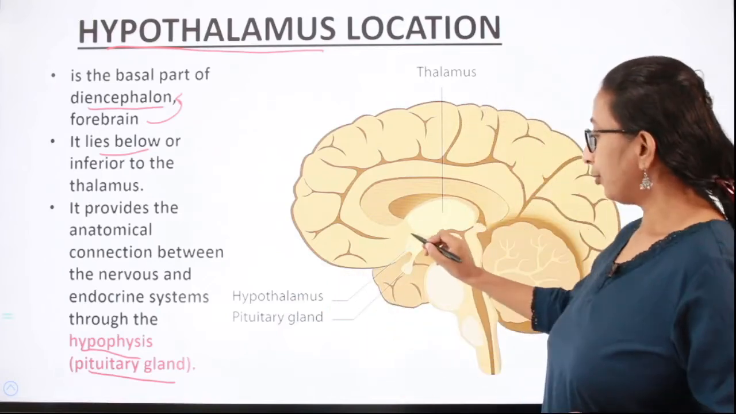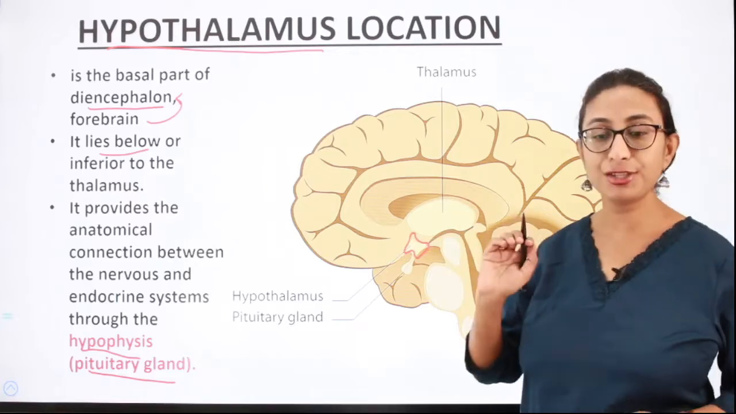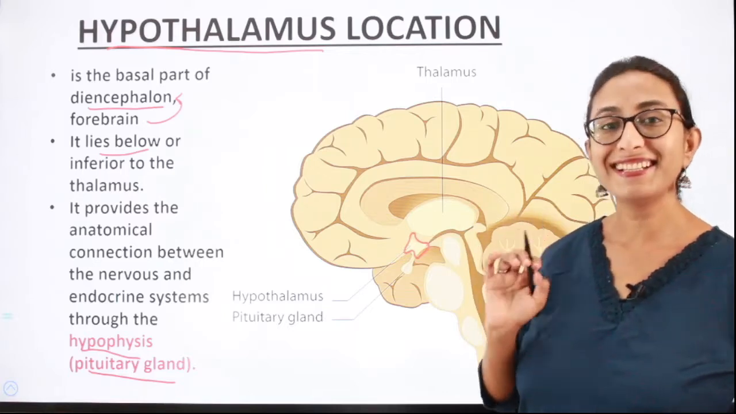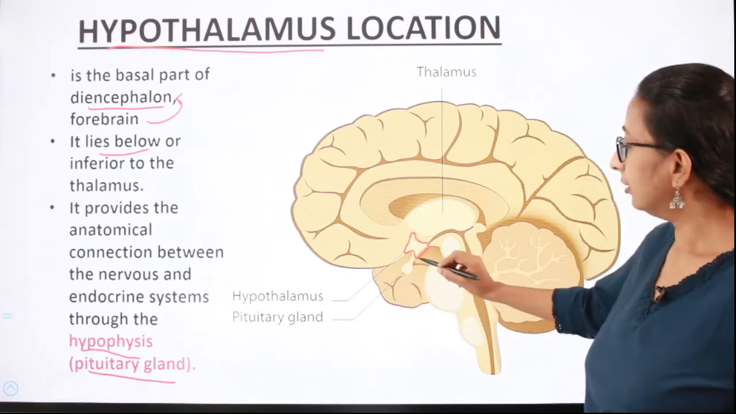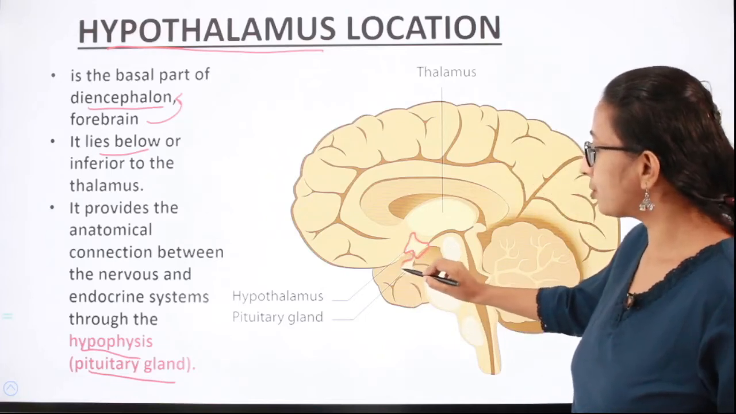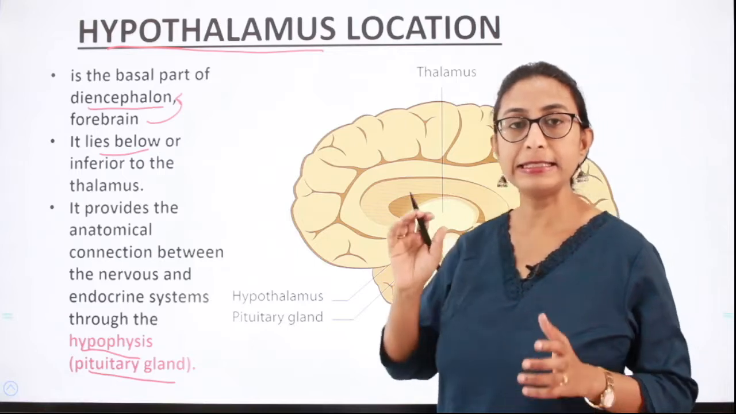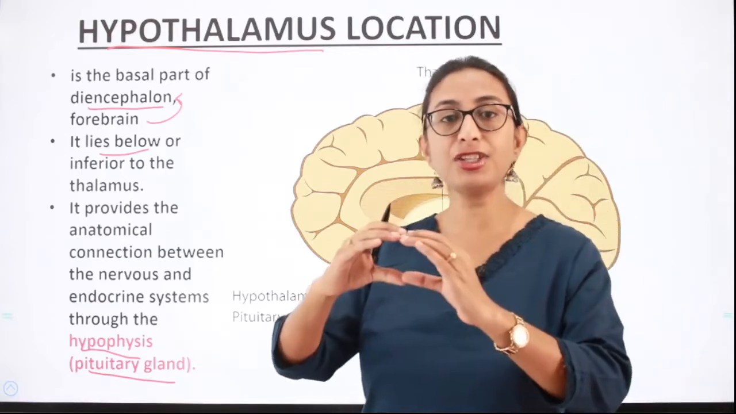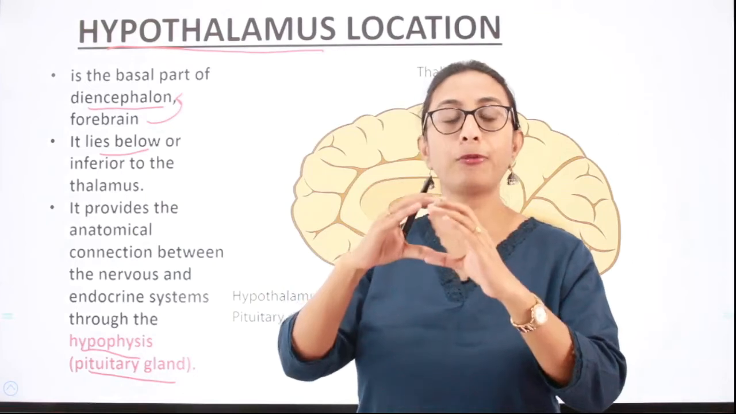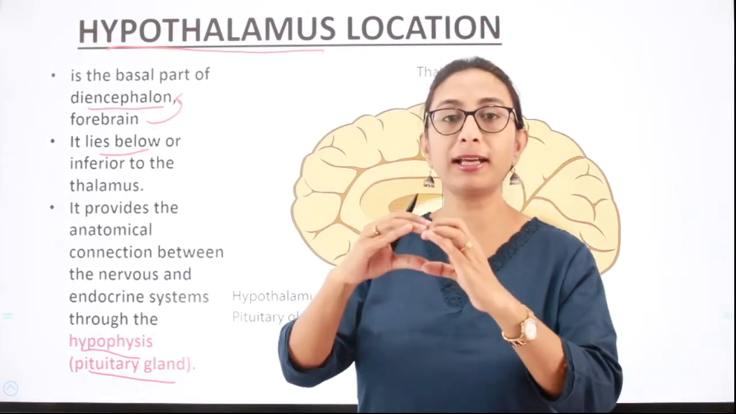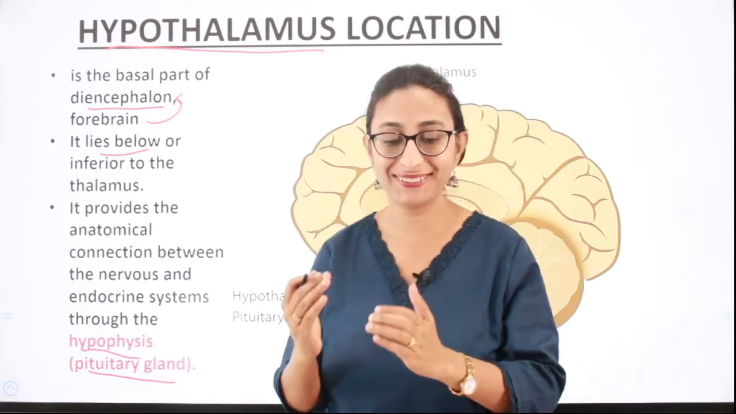The hypothalamus provides an anatomical connection between the nervous system and the endocrine system through the hypophysis, which is also called the pituitary gland. That is, the hypothalamus is a connection between the nervous system and the endocrine system. How does it provide the connection? It is an anatomical connection through the pituitary gland. I hope you understood. Fine.